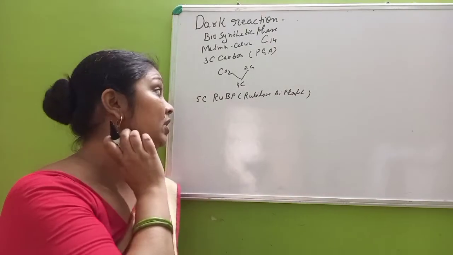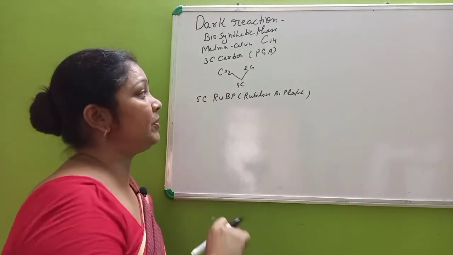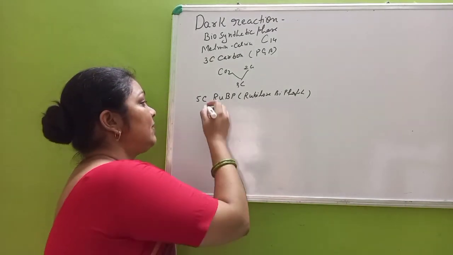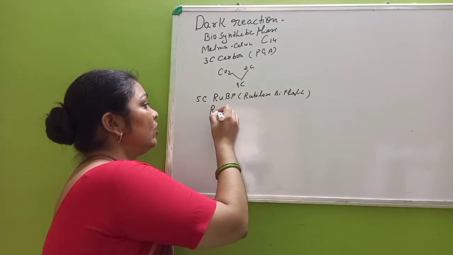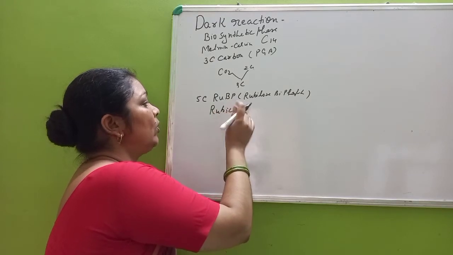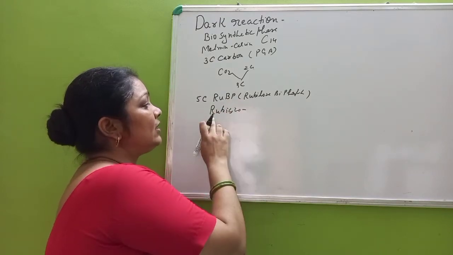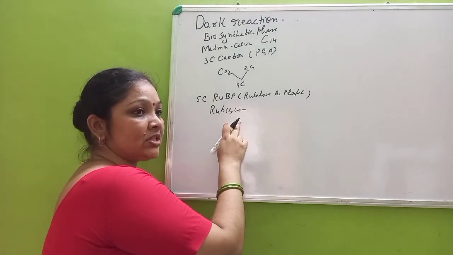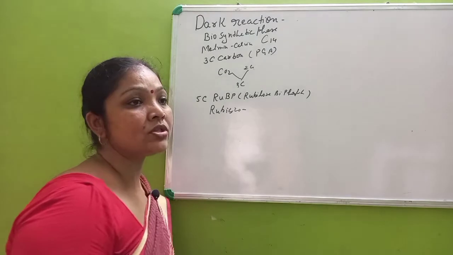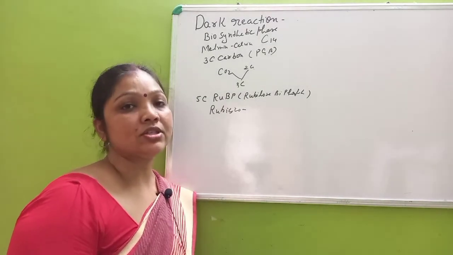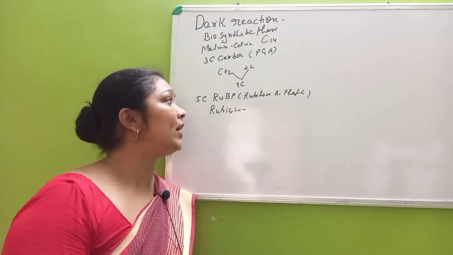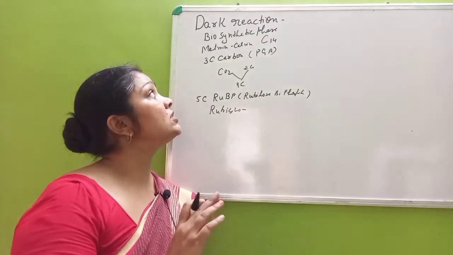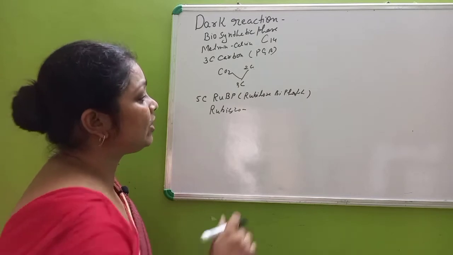Now the formation of PGA requires an enzyme, and that enzyme is called Rubisco, that is, ribulose bisphosphate carboxylase oxygenase. This is the enzyme required for the process of carboxylation. So this C3 cycle occurs in 3 steps.